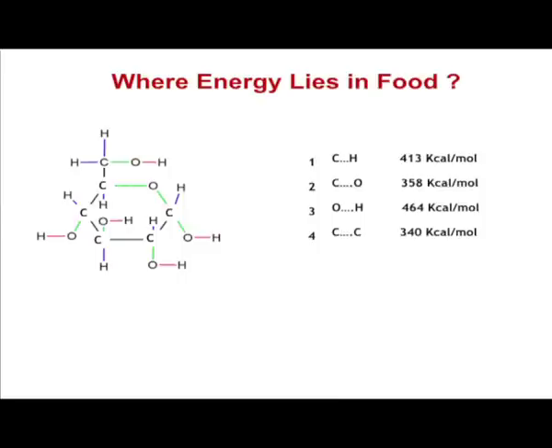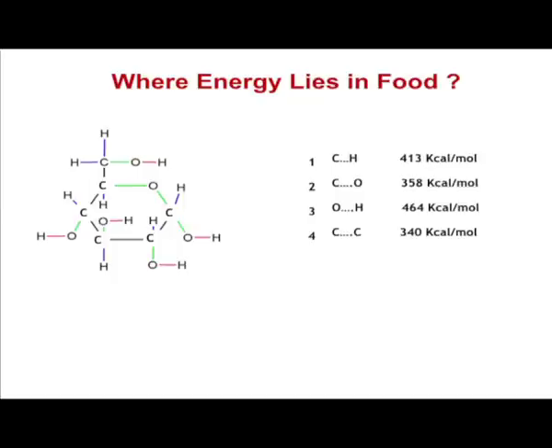So, this is number 1, this is number 2, and this is number 3. All these bonds are associated with their corresponding energy, and you can see the bond energy of each of these bonds in the given table.